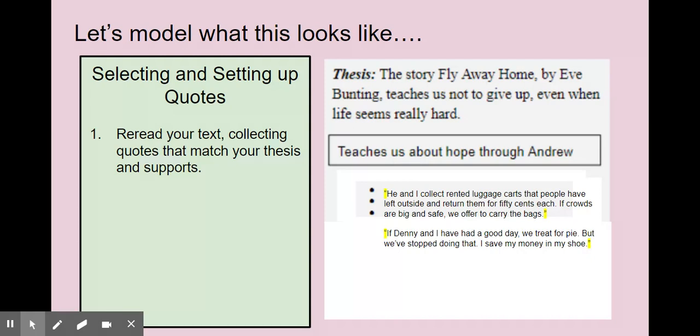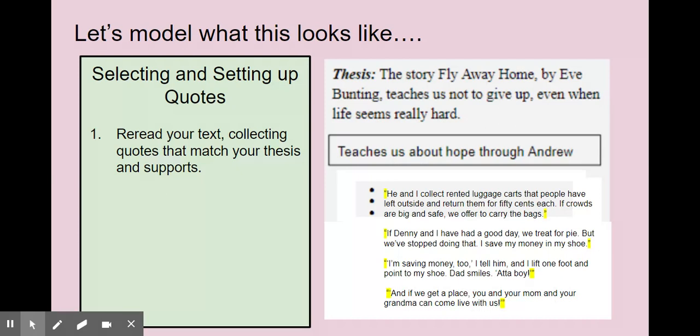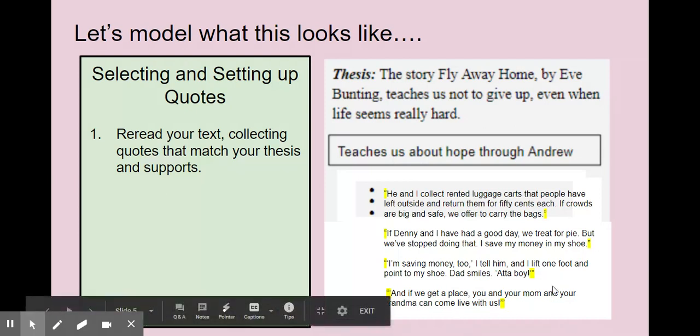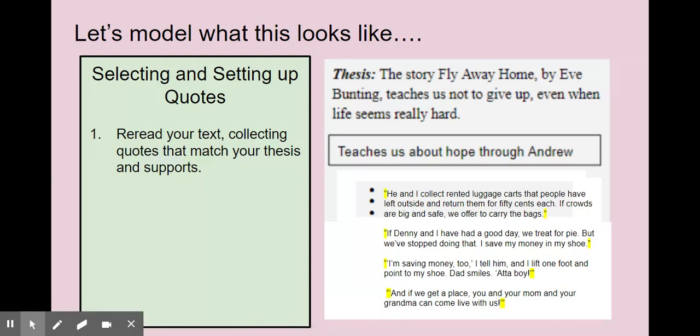All right, another one I found is, "If Denny and I have a good day, we treat for pie, but we stopped doing that, I save my money in my shoe." So he's not giving up, he's saving his money, hoping that can help him and his dad. All right, another one I found, similar to telling us about how he's saving money. "I'm saving money too," I tell him, and I lift one foot and point to my shoe. Dad smiles, "Attaboy." And finally, I found the quote, "And if we get a place, you and your mom and your grandma can come live with us." This is when Denny and Andrew are planning to live together if the families get an apartment, so they can live in the apartment instead of the airport.